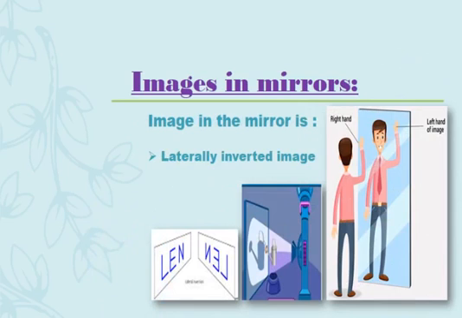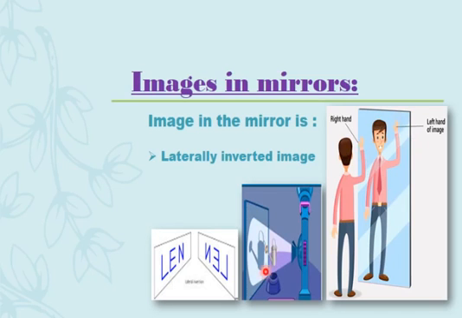Another important quality of a mirror image is that it is laterally inverted. It means that the image in the mirror appears to change from left to right. As you can see with the person, or you can observe your own right hand appearing as the left hand in the mirror.